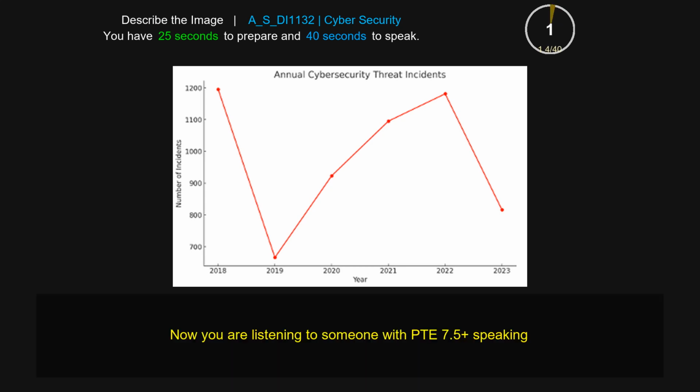The given graph is about annual cybersecurity threat incidents. As you can see, in 2018 the number of incidents was 1,200, followed by 2019, which is around 600. And it increased every year until 2022, when it reached almost 1,200. And in 2023, it dropped to 800 incidents. This is very informative.